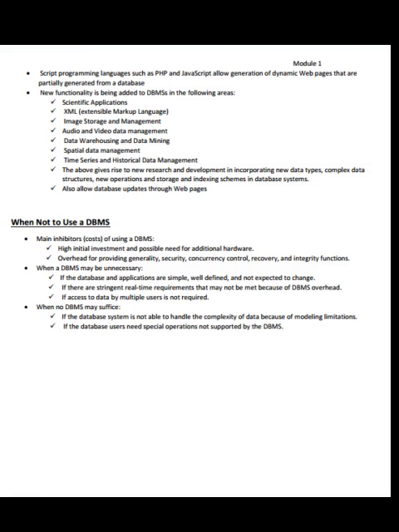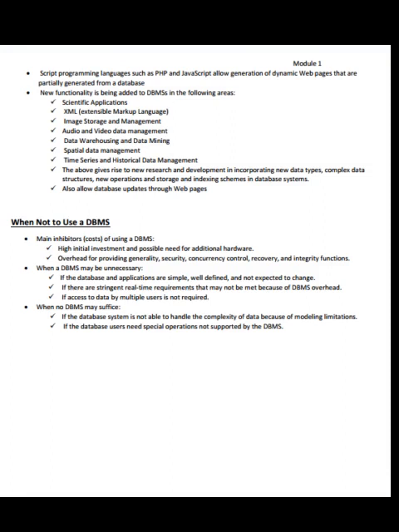When not to use a DBMS. Main inhibitors are the costs of using a database management system: high initial investment and possible need for additional hardware, and overhead for providing generality, security, concurrency control, recovery and integrity functions.